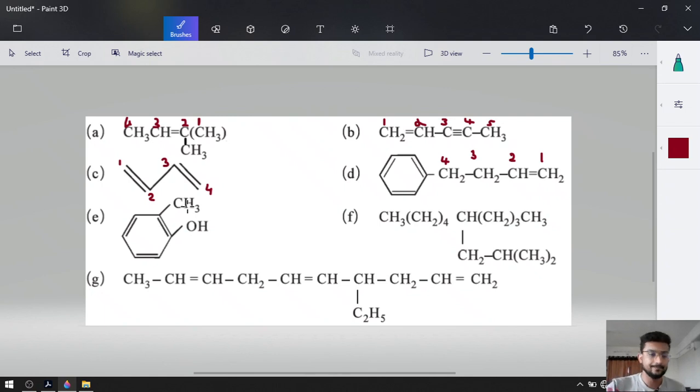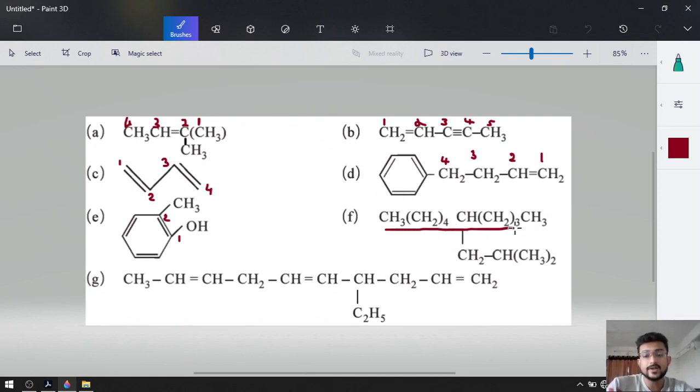now we have a benzene ring with CH3 and OH. Obviously OH is going to be our first carbon and CH3 will be our second carbon. Okay. On the first carbon there is an OH, so benzene with OH will be known as a phenol. On the second carbon there is a methyl, so the name will be 2-methylphenol. The compound has the name 2-methylphenol. After that, fifth compound, longest chain.